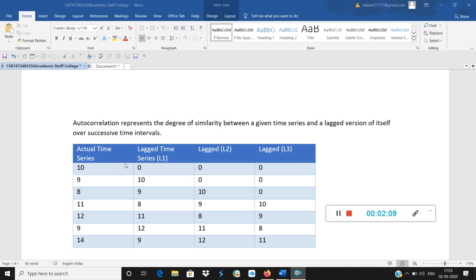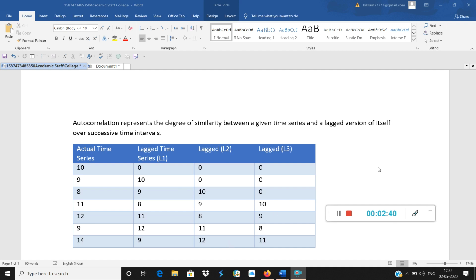Now if you want to calculate the autocorrelation between this actual time series and this lagged time series, you are supposed to select this series, select this series, and calculate the correlation with the CORREL function in Excel. Very simple. If you want to calculate the autocorrelation for lag 2, you select this time series and that time series.